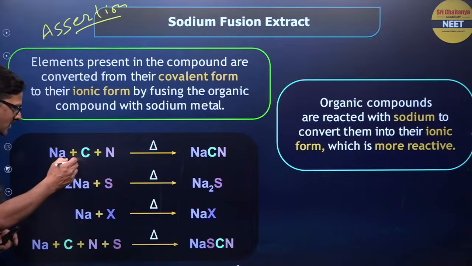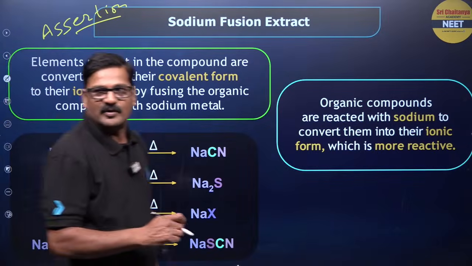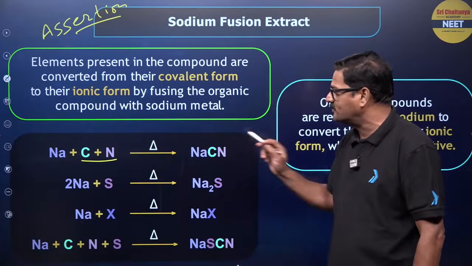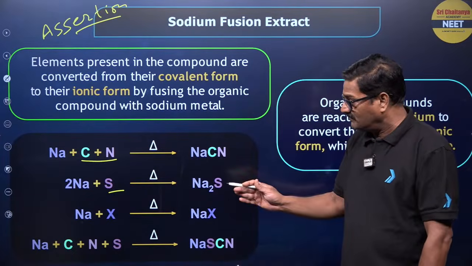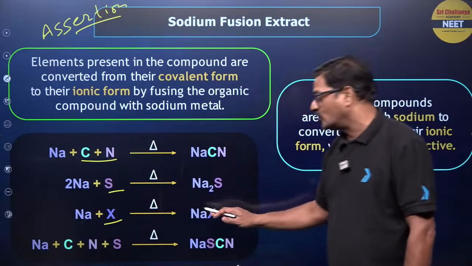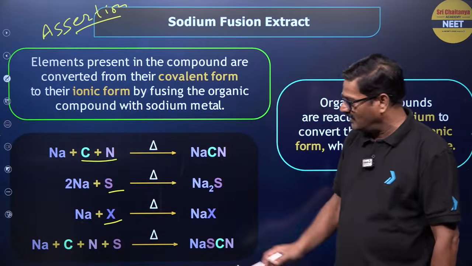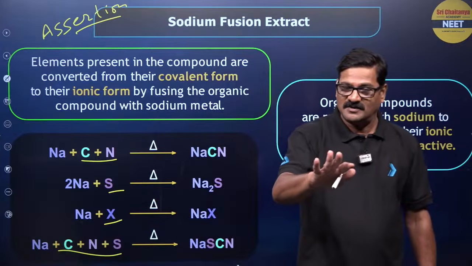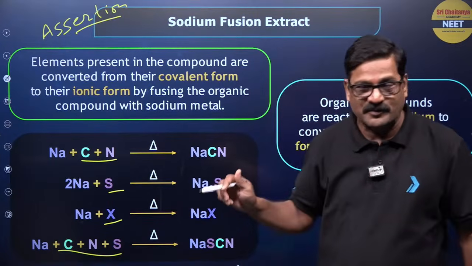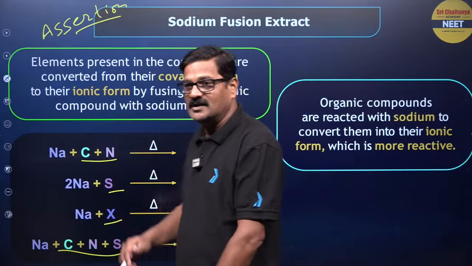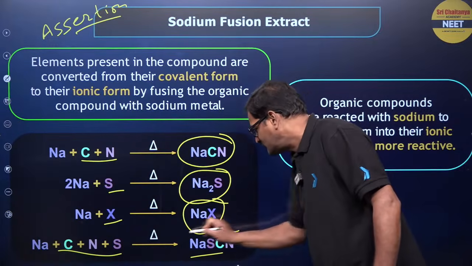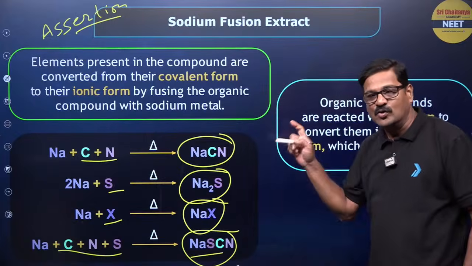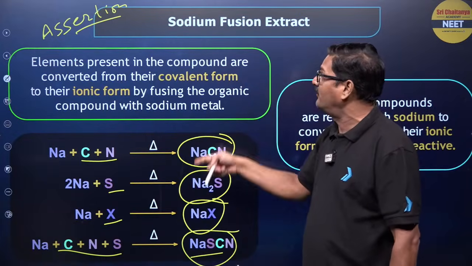So carbon and nitrogen present in the organic compound is going to be converted into sodium cyanide. If sulfur is present, sodium sulfide. If halogen is present, it is going to give sodium halide. If both sulfur and nitrogen are present, it is going to give NaSCN. Now these are the game changers. Now by using simple inorganic tests, you can test these elements.